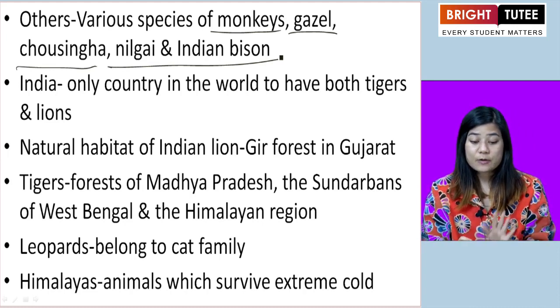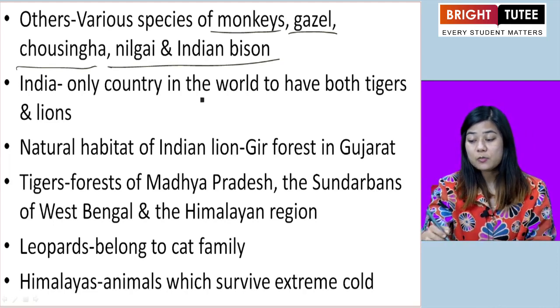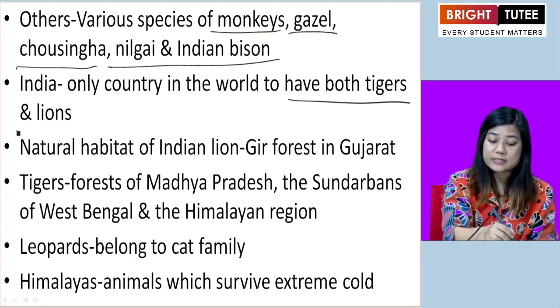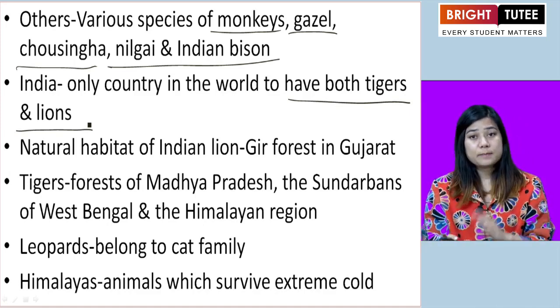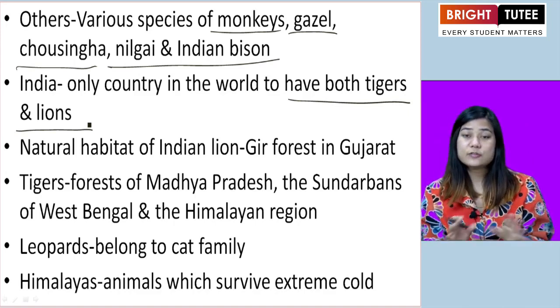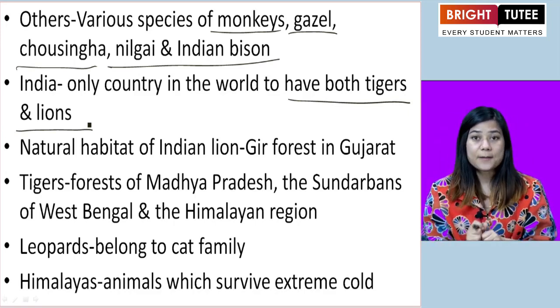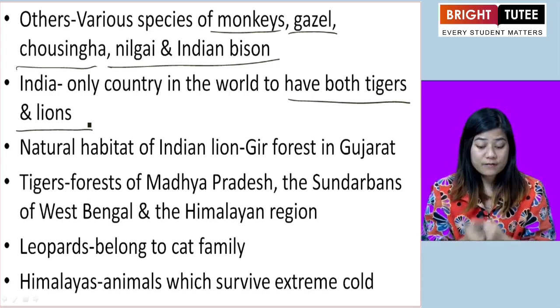Okay. Now, India, a very important fact, is the only country in the world to have both tigers and lions as part of its wildlife. Many countries have either tigers or lions. They do not have both. But India is the only country where both tigers and lions are found together.